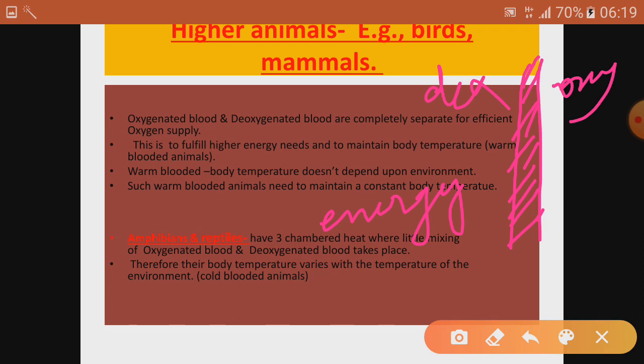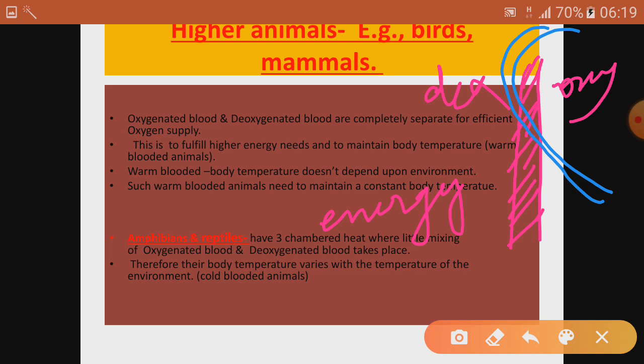If there is intermixing, then they will not be able to give the oxygenated blood to all body cells, because when oxygen reaches its destination, that is the cell, only then does oxidation of the food and release of energy happen. If the blood rich in carbon dioxide and the blood rich in oxygen are mixed together, quick supply of oxygenated blood cannot happen.